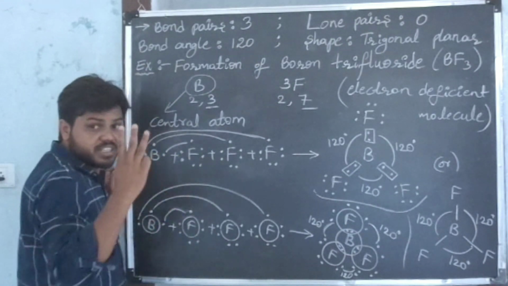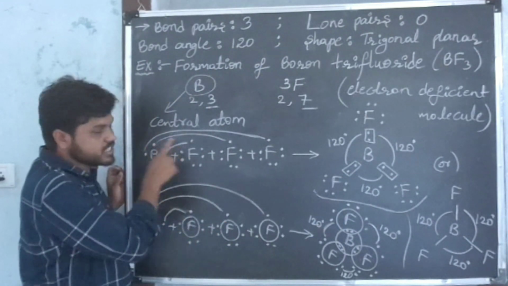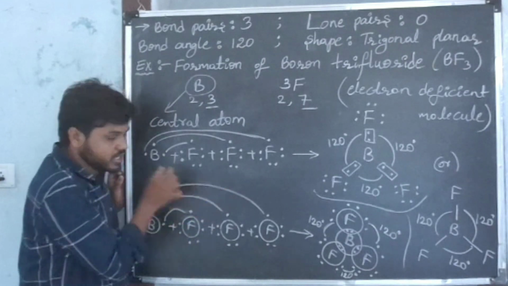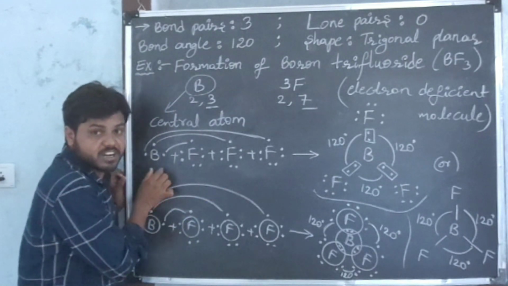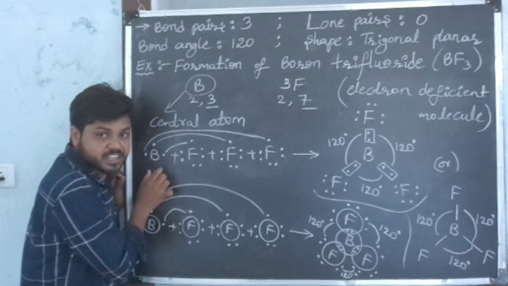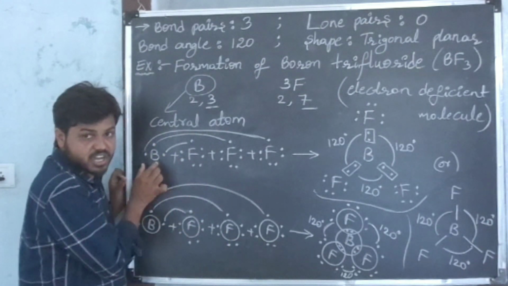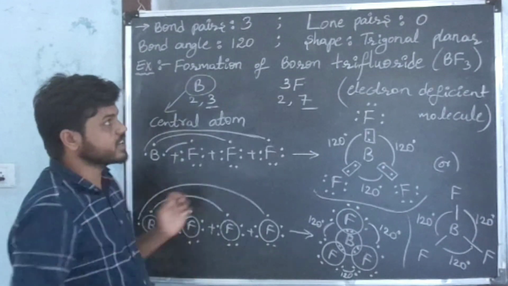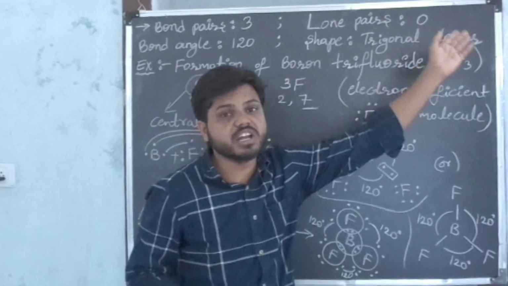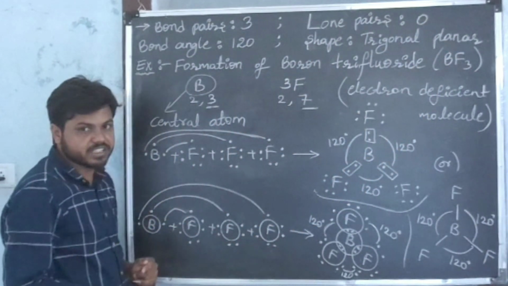In boron, there are 3 electrons, and these 3 are participating in chemical reaction. There are no unbonded electrons in the boron atom, meaning no lone pair electrons in the boron valence shell.